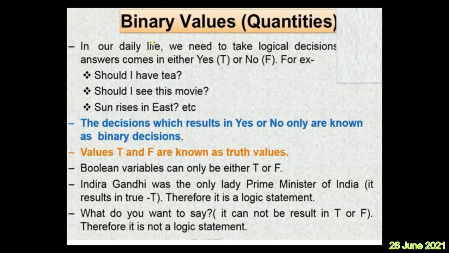Should I see this movie? Yes or no. Sun rises in the east, either true or false. The decisions which result in either yes or no are known as binary decisions. The values T and F are known as truth values. So Boolean variables can only be either true or false. For example, some more statements are here in the form of true or false. Indira Gandhi was the only lady Prime Minister of India. It is true. Therefore, it is a logical statement.